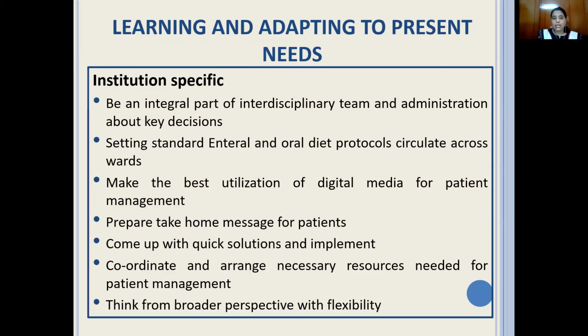Also, coordinate and arrange. Certain institutes were using commercial kitchen feeds, but now suddenly it has occurred that they can't be used, and you need to use only exclusive commercial formulas. You can't just give up and ask what you are supposed to do. You need to take that extra step. It could be with the help of a social worker or a donation that you procure these commercial formulas and use them for the patients, but see to it that the patient's quality and the basic protocols are followed.